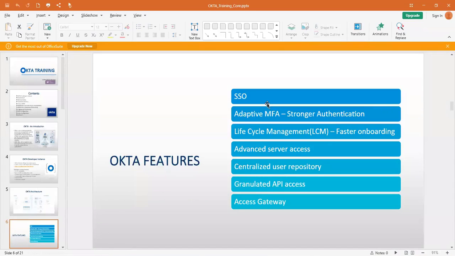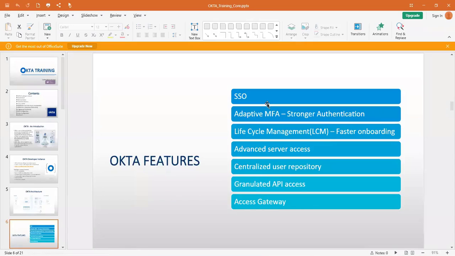Another feature is the centralized user repository. A centralized user repository is nothing but a data store where you can store all the user information of your organization. Let's say, for example, in your organization, 10,000 users are there. You can manage all those 10,000 users from the Okta directory, which is a centralized user repository. Centralized user repository is nothing but the Okta Universal Directory.